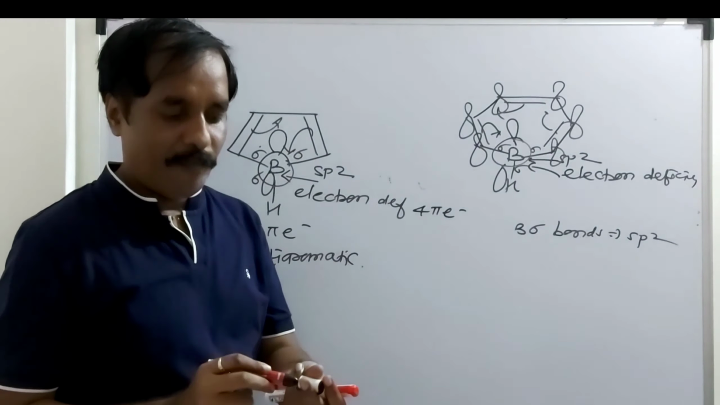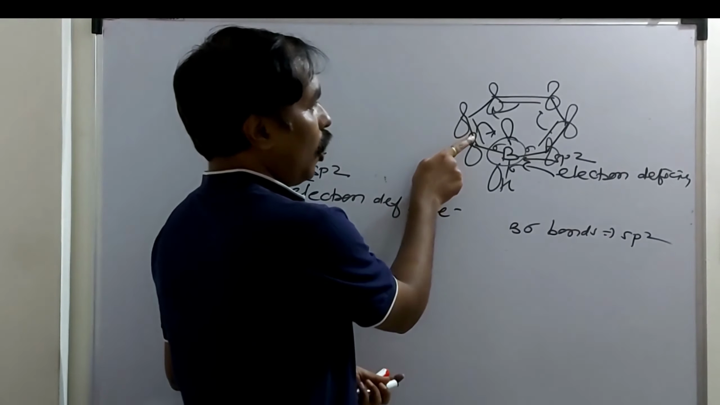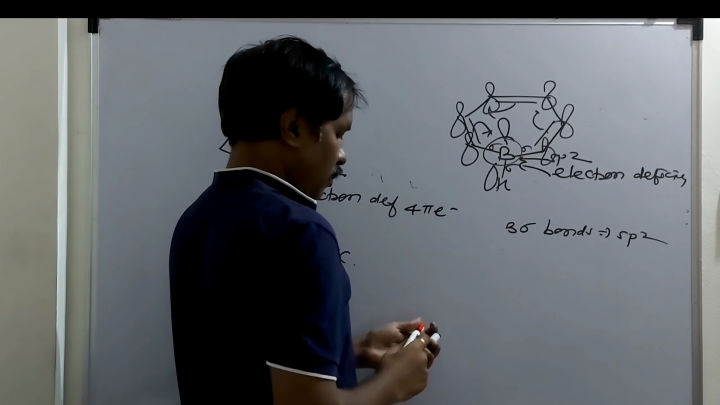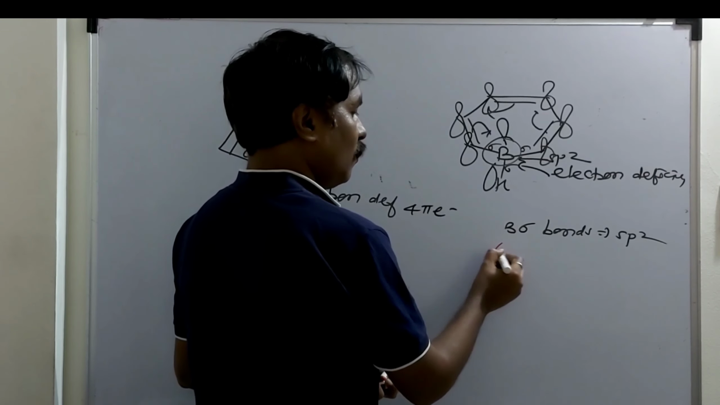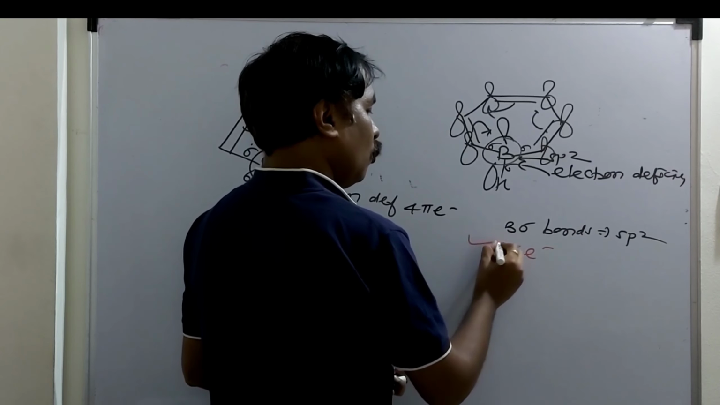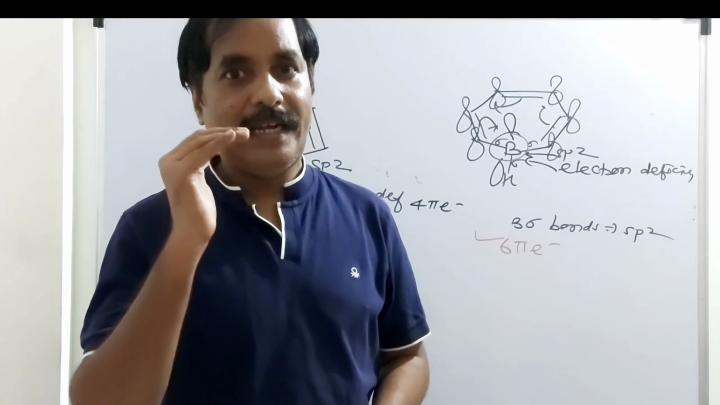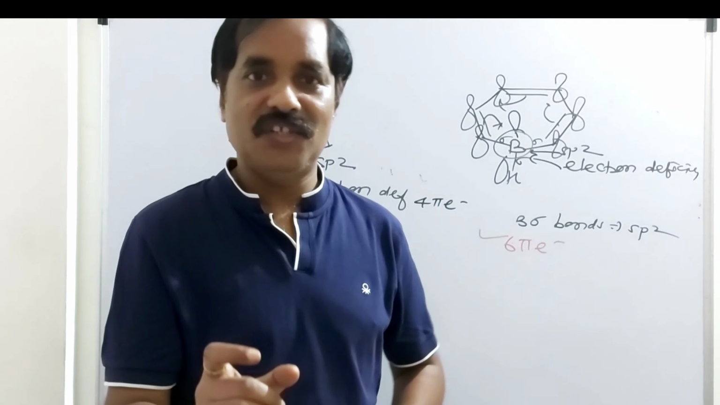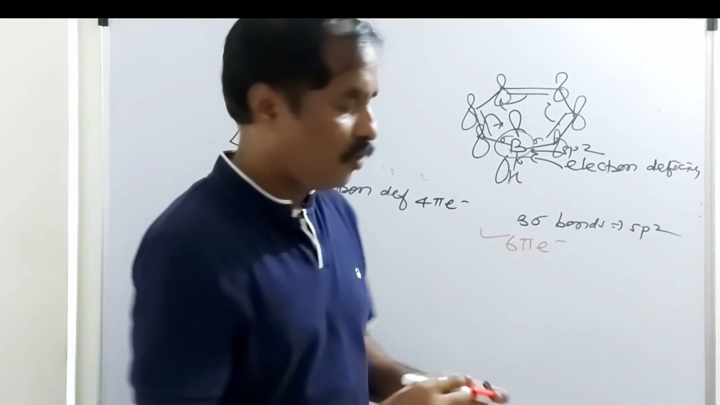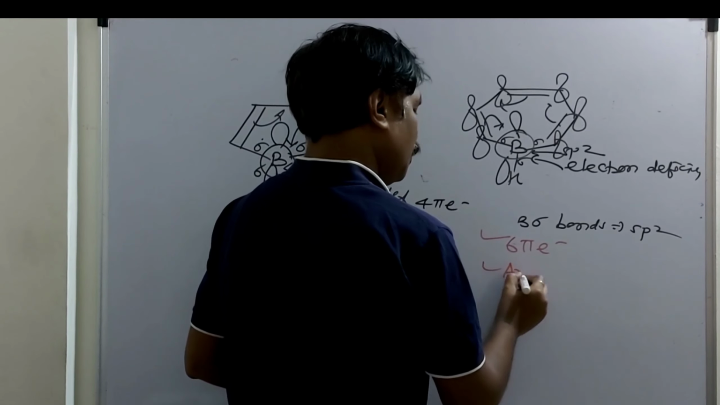So what is the total number of pi electrons? How many pi bonds? 1, 2, 3. The total number of pi electrons is 6. It obeys Huckel's rule. The compound is planar, and there is a complete delocalization of the electron deficient center. That is why this compound is aromatic.